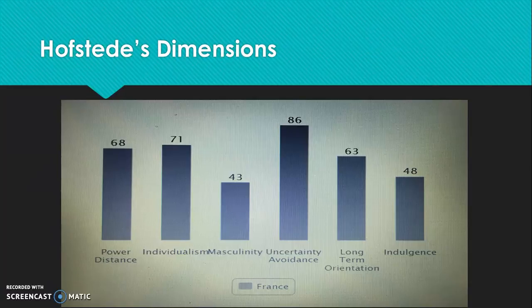Long-term orientation. This dimension describes how every society has to maintain some links with its own past while dealing with the challenges of the present and future, and societies prioritize these two existential goals differently. France scored a 63 in this dimension, making it pragmatic. In societies with a pragmatic orientation, people believe the truth depends very much on the situation, context, and time.